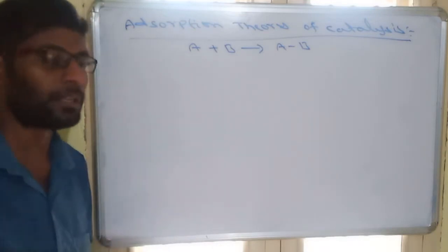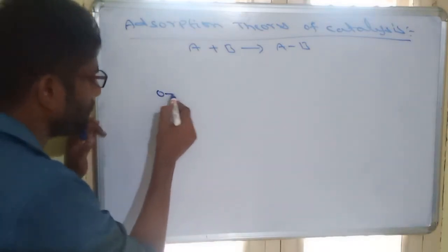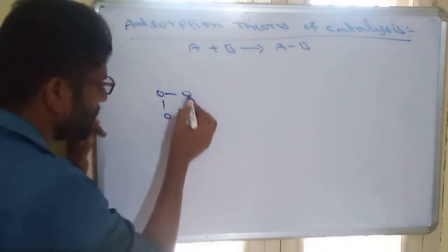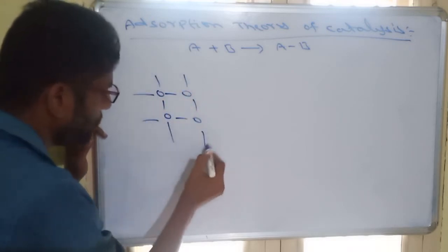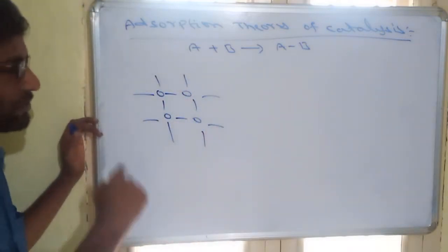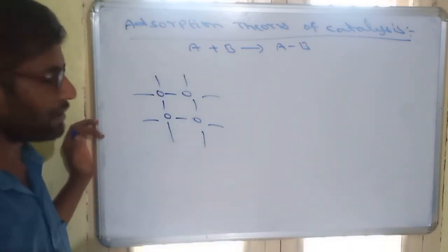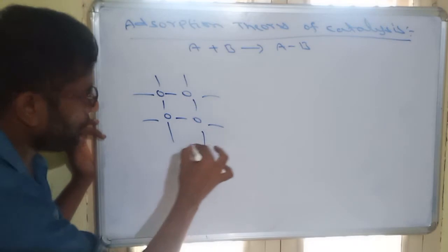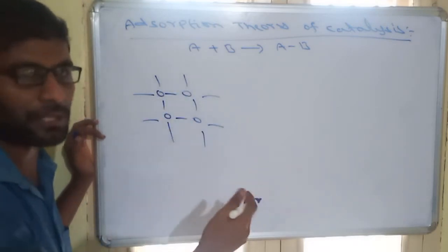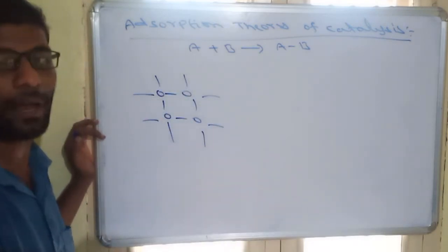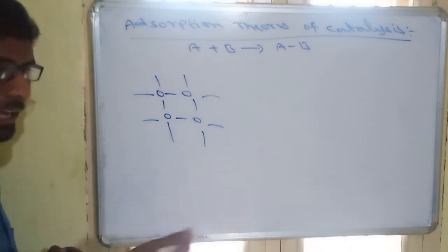According to this theory, the catalyst always possesses free valences. The surface of the catalyst will have free valences, which are also called active centers. This is simply the shape of a catalyst. On the surface of the catalyst, there are unpaired electrons, also called free valences or active sites.